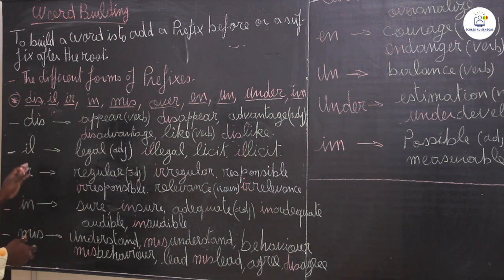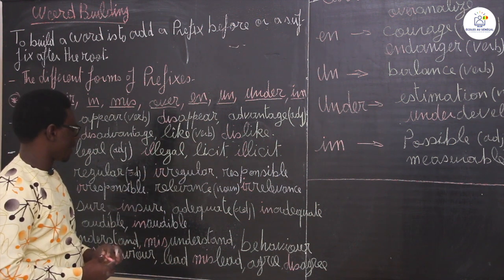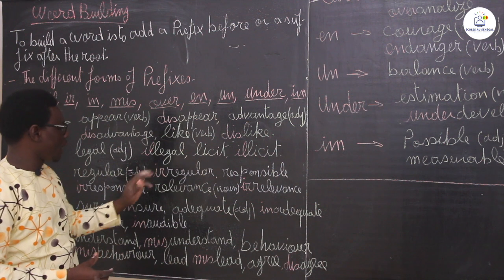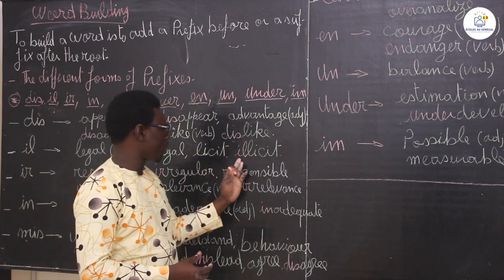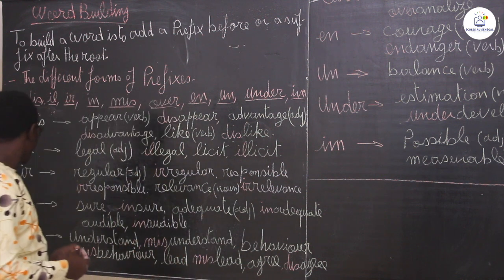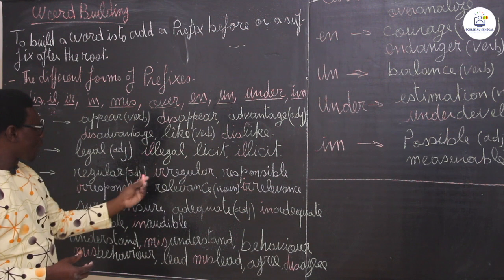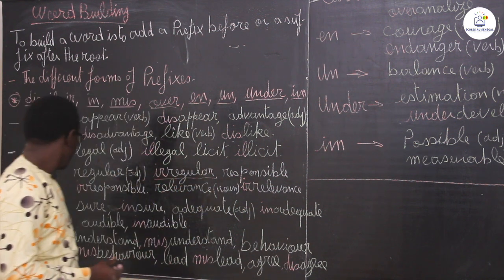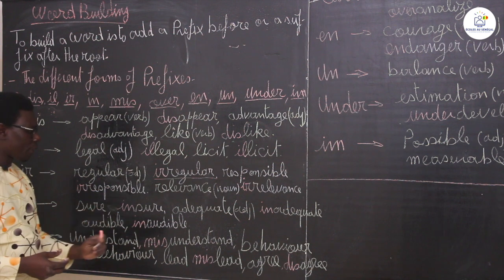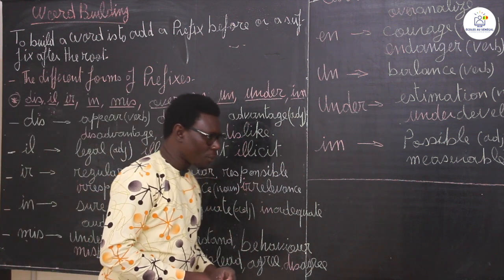You have the prefix il. Legal, adjective, we say illegal. If you add a prefix, you will have illegal. You have licit, if you add the prefix il, you will have illicit. The prefix ir: regular, you will have irregular, okay, responsible, irresponsible, relevant, irrelevant.